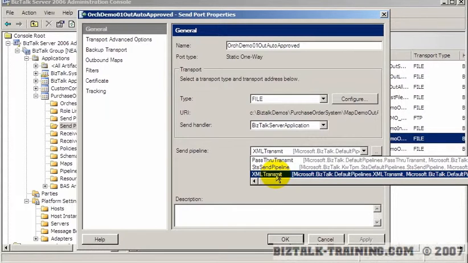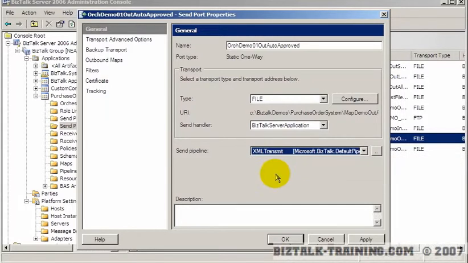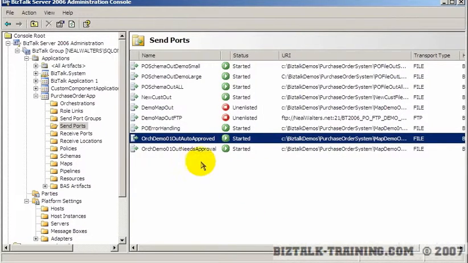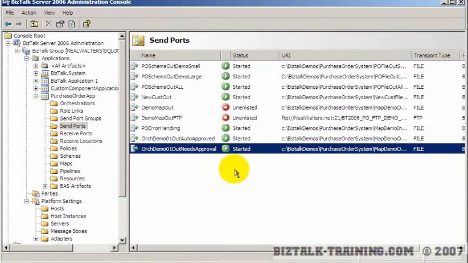So for correlation to work, when you send a file, you have to make sure your pipeline is also XML transmit, because I believe it's somewhere in there, maybe it's in the pipeline that actually grabs the data to set the correlation. So that's my best guess. This is kind of on the edge here.